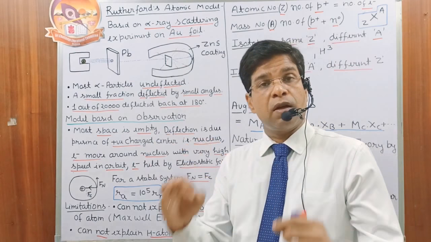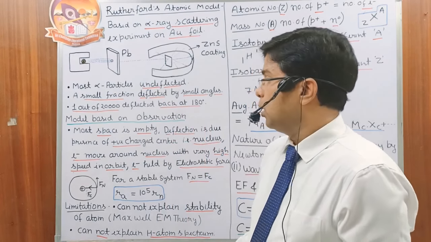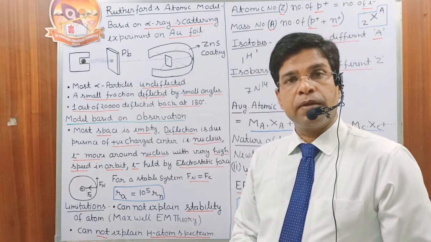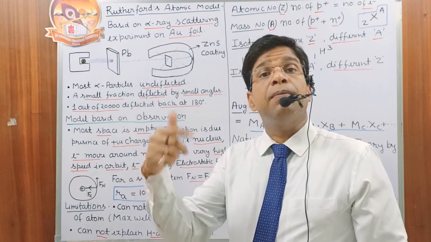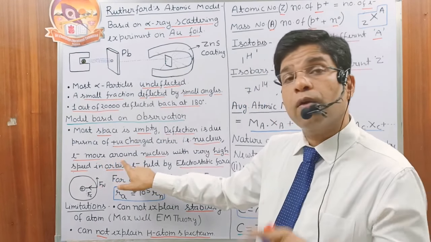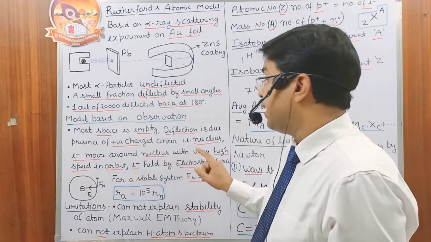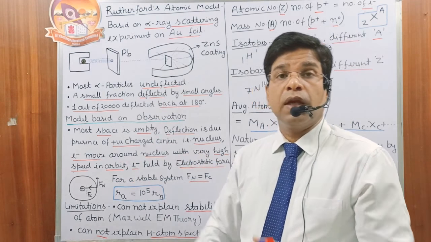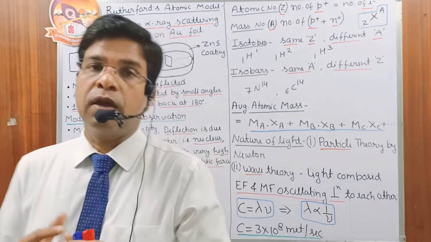The nucleus consists of almost 99% of the mass of the atom. And what about the extranuclear space? The extranuclear space has no mass, but it occupies the maximum volume. Electrons move around the nucleus in the extranuclear space with very high velocity in circular paths, and these circular paths are called orbits.